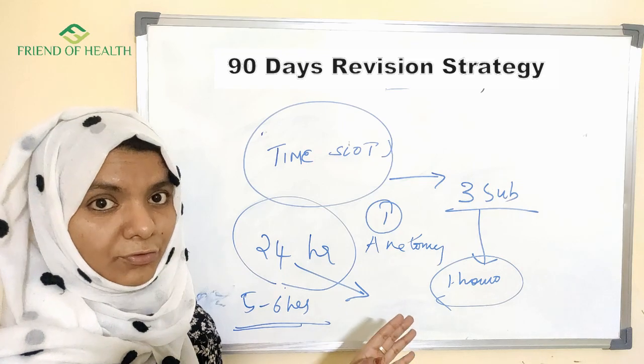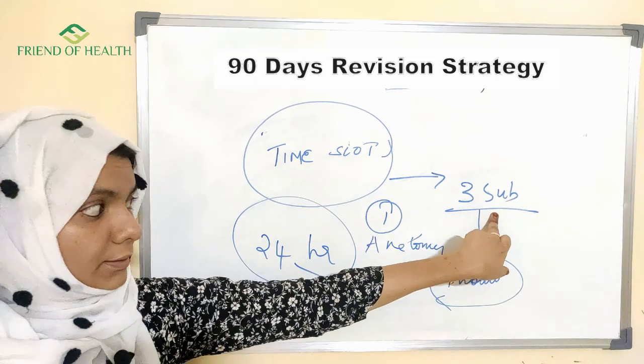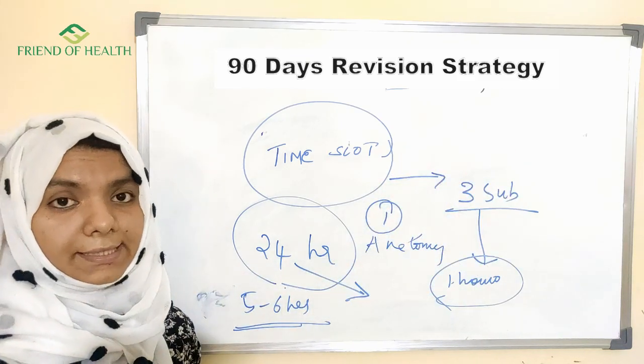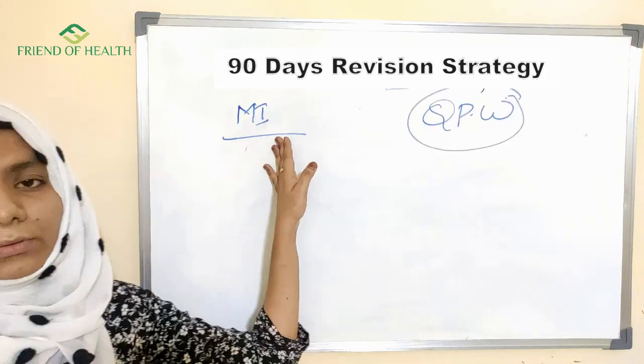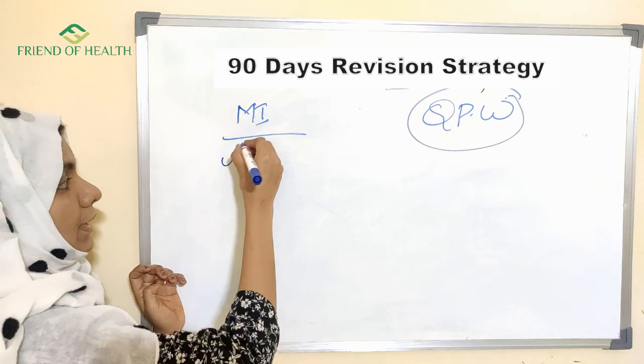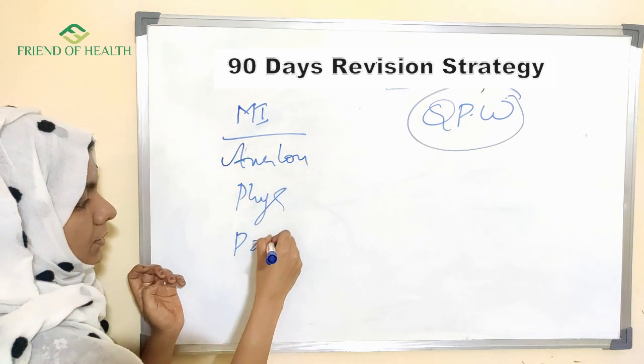You have more questions from this part. Again, under these 3 subjects, let us see how to divide them per day. So here let us see the most important subjects first: anatomy, physiology, pathology, medicine.